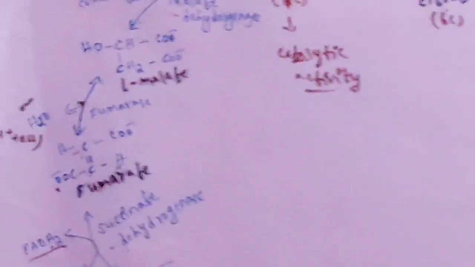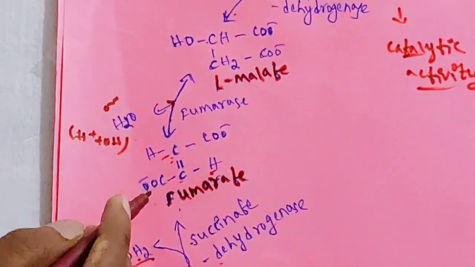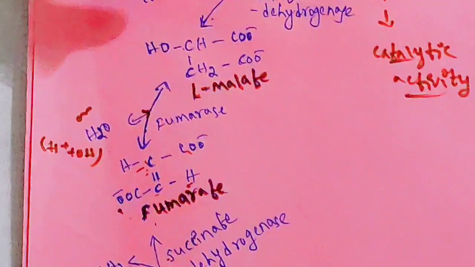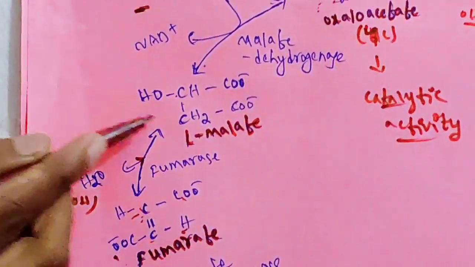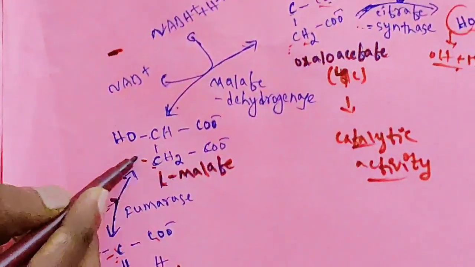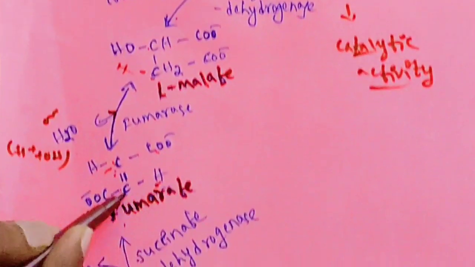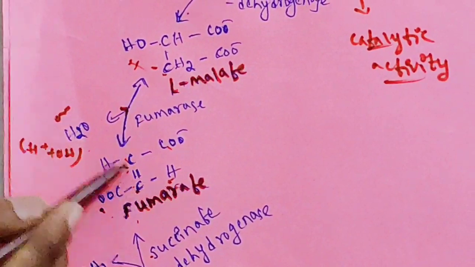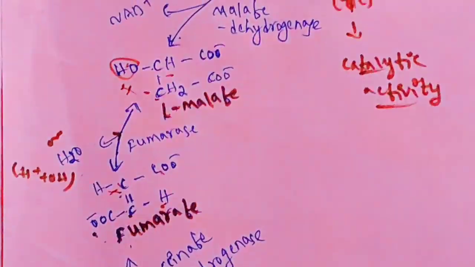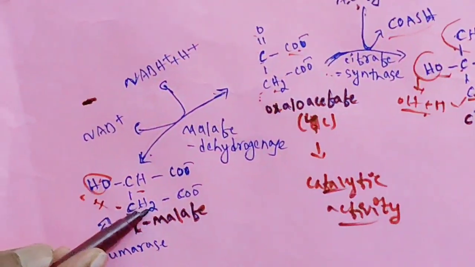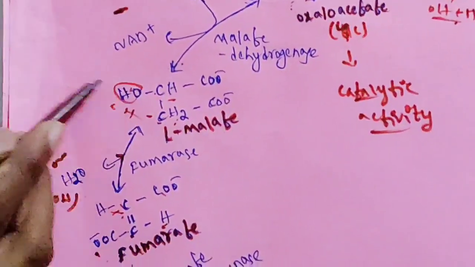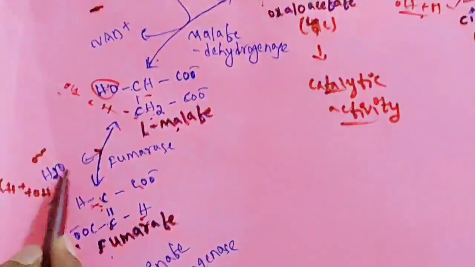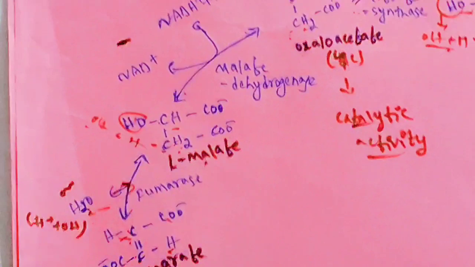Then the fumarase enzyme converts fumarate to malate by hydration, meaning by adding a water molecule. You see here this is CH-COO, and CH-COO is there, but you can see the difference. Here this carbon has CH, and one hydrogen is added to this carbon, so this CH is converted to CH2. Here CH is there, but here an OH is there. So this H and OH from water are added. So it undergoes hydration, and L-malate is formed, by adding a water molecule.